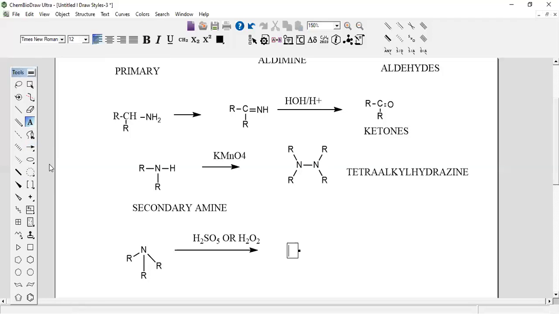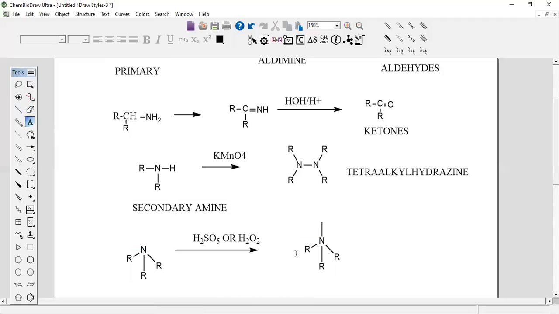First, sorry, for tertiary amines, R3NO, that is simply this here. I will take the same compound, and here the same. Simply there will be an oxygen here.